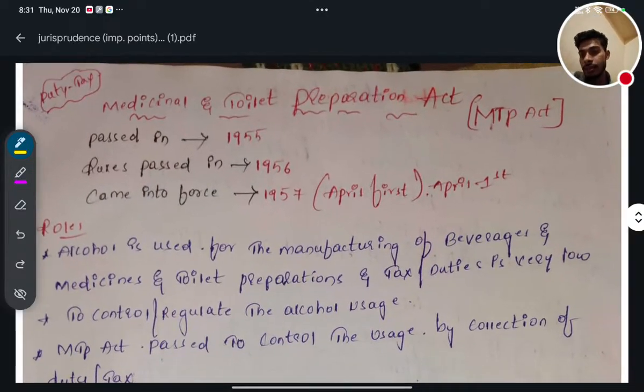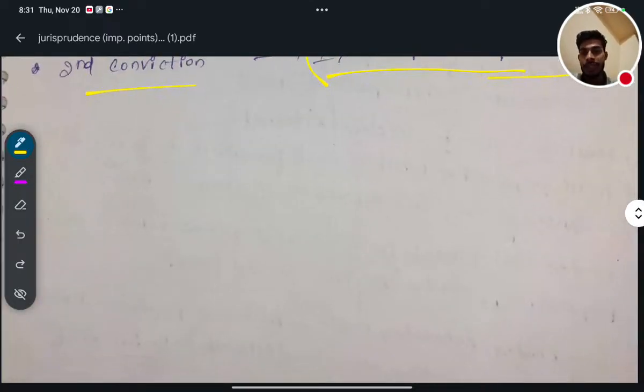Next, duty tax. The Medicinal and Toilet Preparations Act is a different topic. These all are the important points, so you have to remember that all are important points.